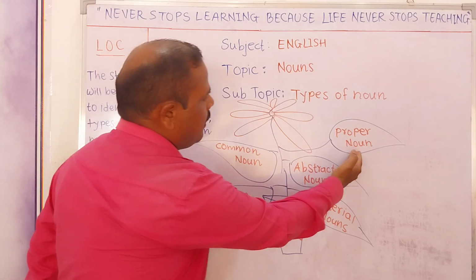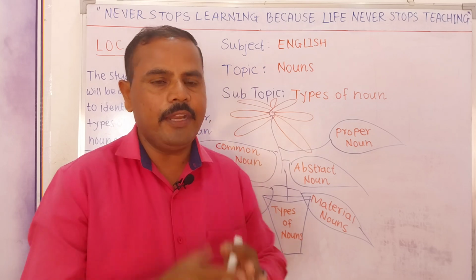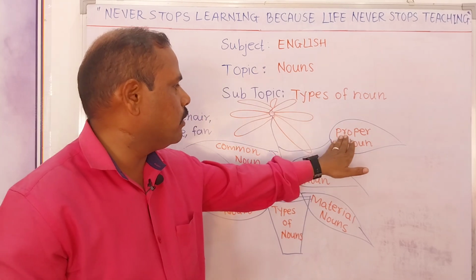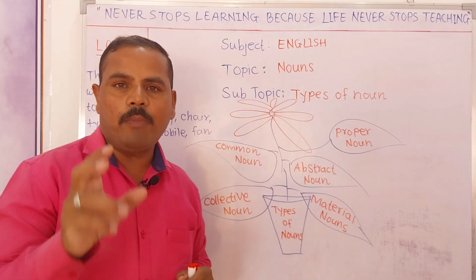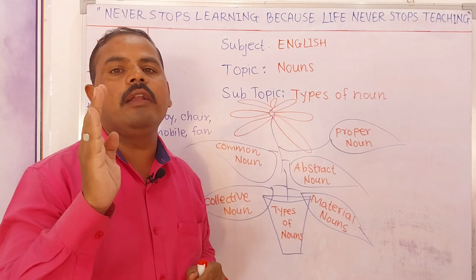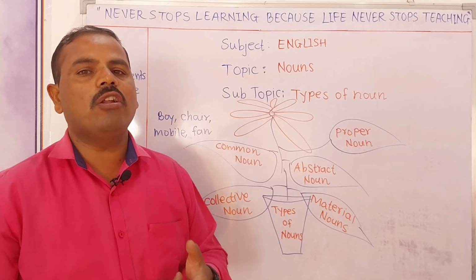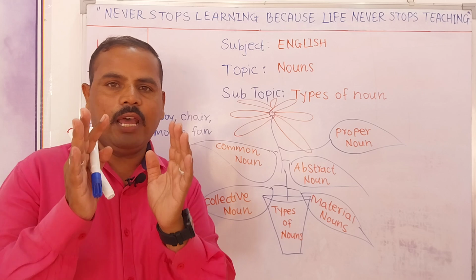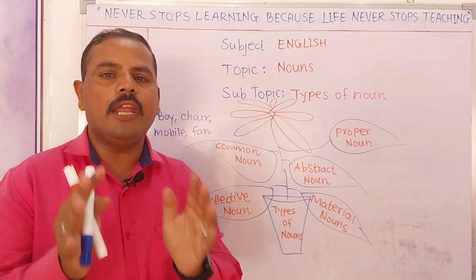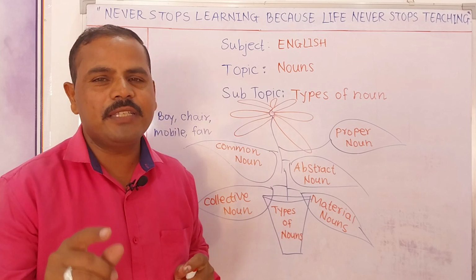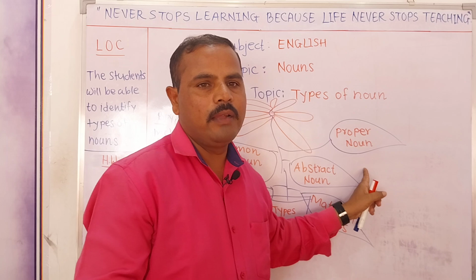Now the second noun is called proper noun. From the title of the noun, it shows us proper. When we are talking about the specific or particular name of people, places, animals or things, understand here, then it is known as proper noun, right?